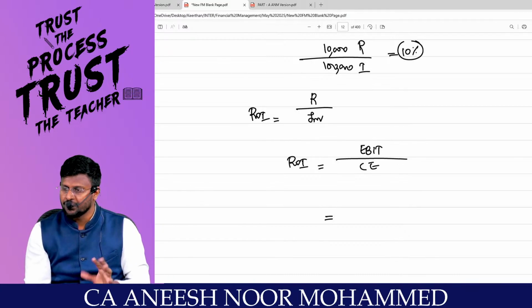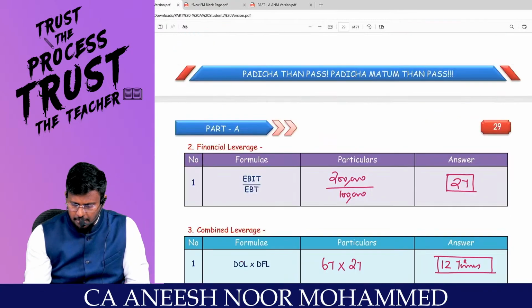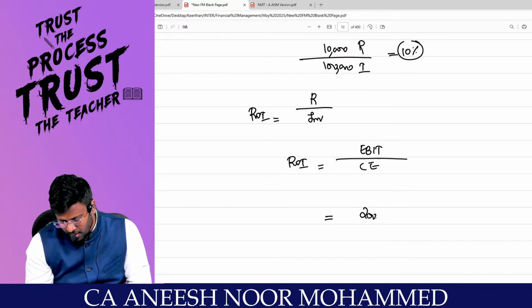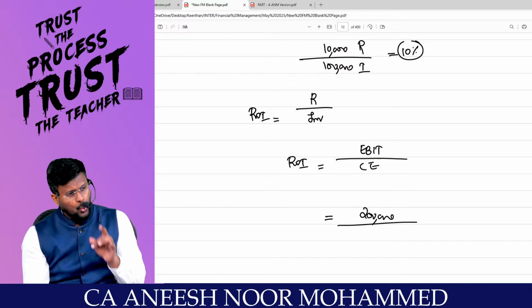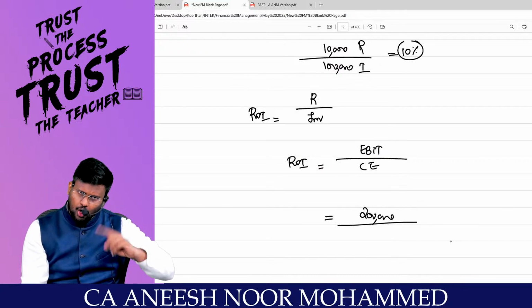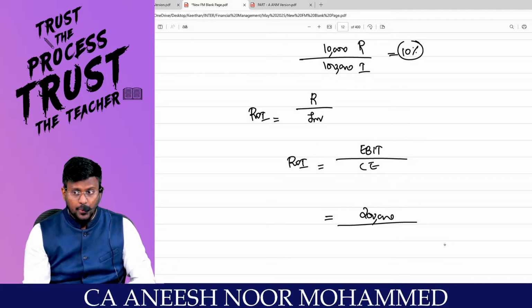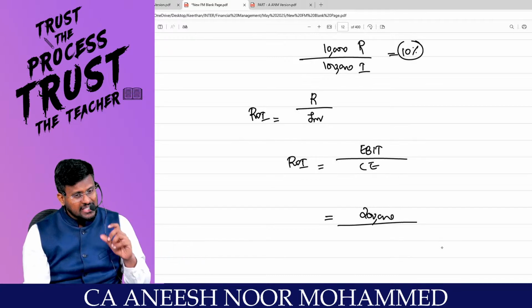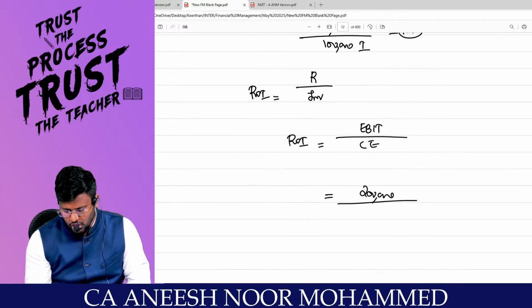What is the EBIT of this company? 2 lakhs. 2 lakhs divided by, will I take only equity or only debt or debt plus equity? Debt plus equity, because this 2 lakh is going to be enjoyed by 2 people. What is the total capital employed? Debt is how much?